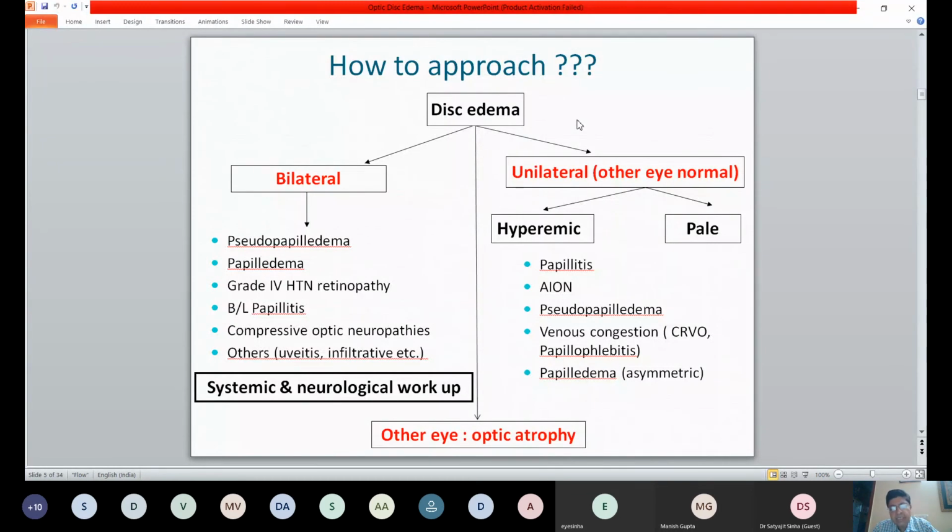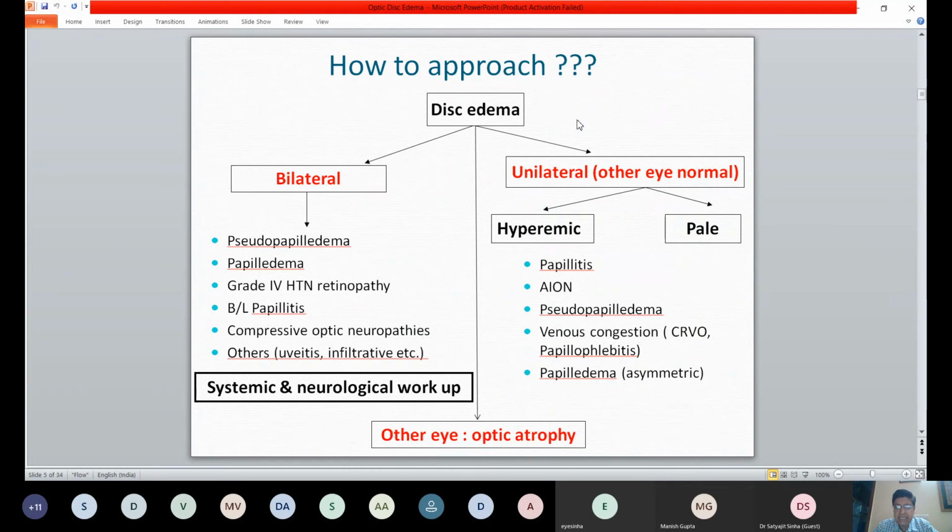If this is the only eye that is showing edema and the other eye is normal, you want to know whether it's hyperemic or pale, but more or less you are sure that it's involving the anterior part of the optic pathway in this eye only. So from the optic disc to the chiasma, you're having an involvement. The possibilities could be papillitis, ischemic optic neuropathy, or obviously pseudodisc edemas, venous congestions, and rarely asymmetric papilledema.